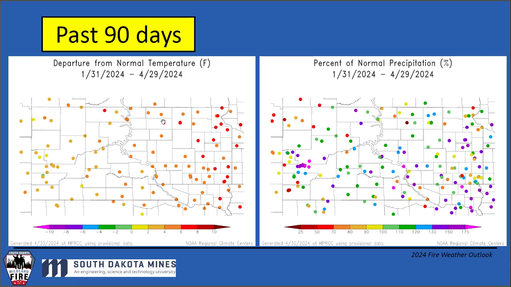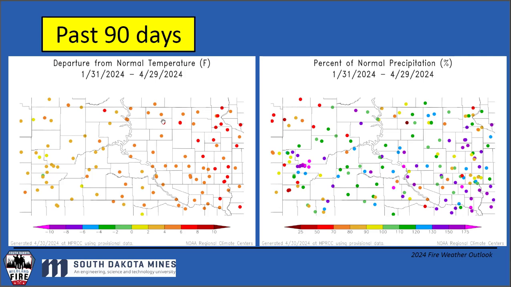Eastern South Dakota, 6 to 8 degrees above average over 90 days is historic. We're talking record warmth across all of the upper Midwest and really northern Great Plains. I mean, December, January, record warm months across the region. And even western South Dakota, 2 to 4 degrees above average over a 90-day period is pretty incredible.